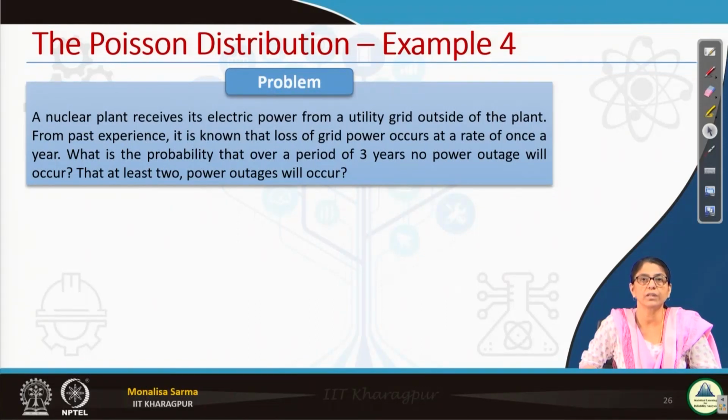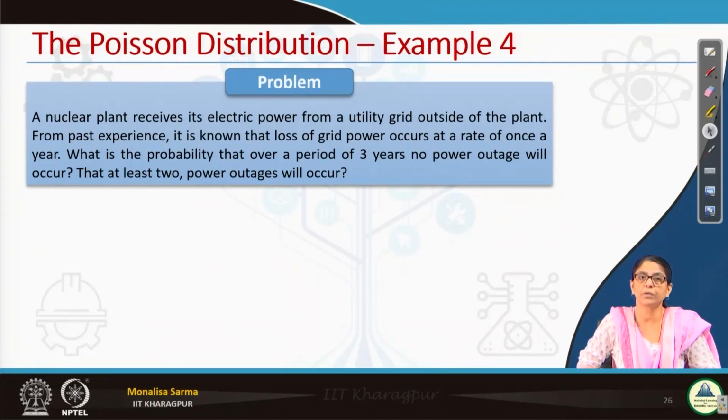So, one more example here we have. A nuclear plant receives its electric power from a utility grid outside of the plant. From past experience, it is known that loss of grid power occurs at a rate of once a year. So, that is lambda. Average is once a year. Lambda is 1 per year.